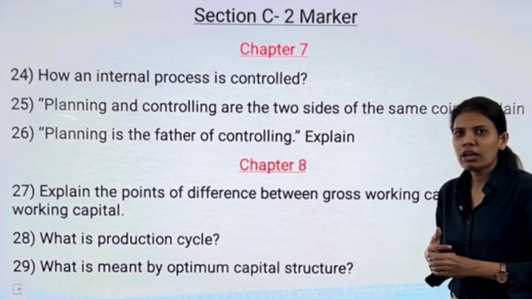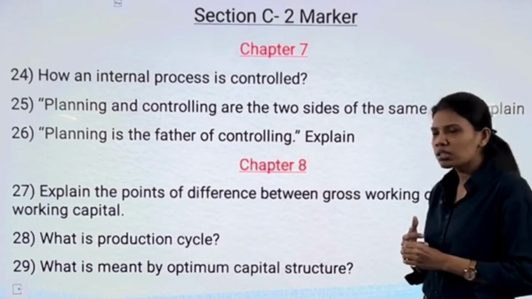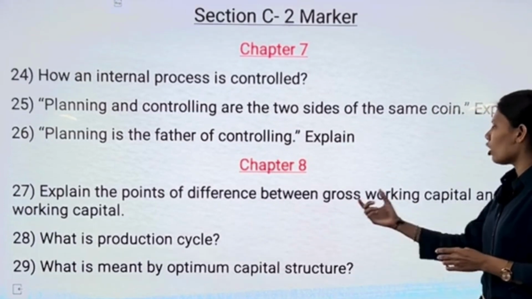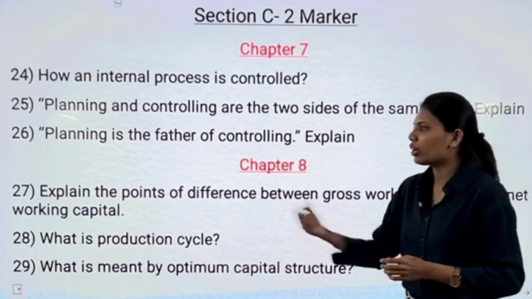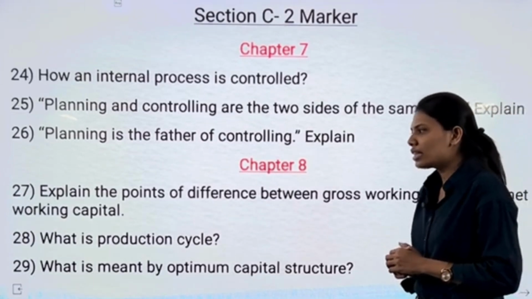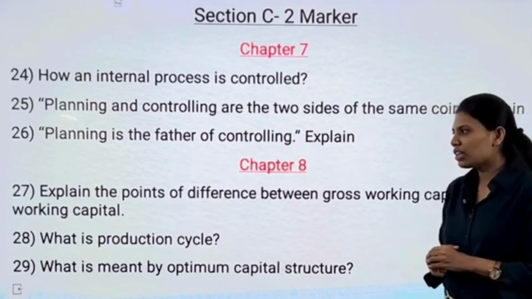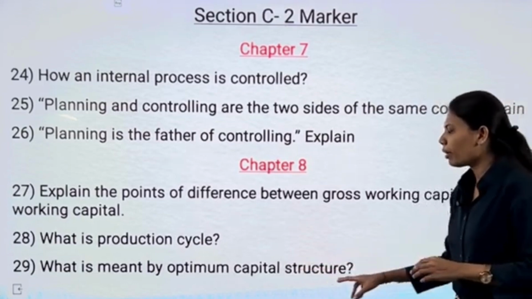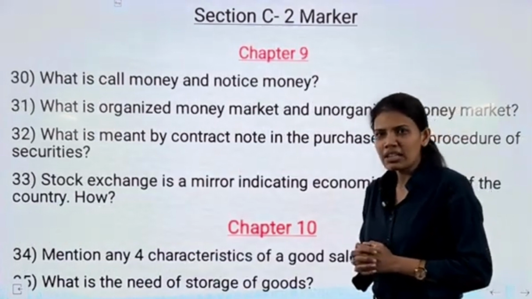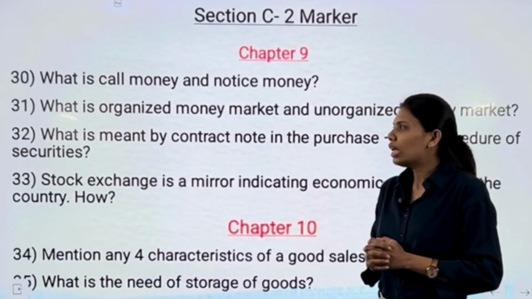Explain. Moving ahead with chapter number 8, our first question we have is explain the points of difference between gross working capital and net working capital. Our next question is what is production cycle? Our next question is what is meant by optimum capital structure? Here we complete with chapter number 8 and move ahead with chapter number 9.